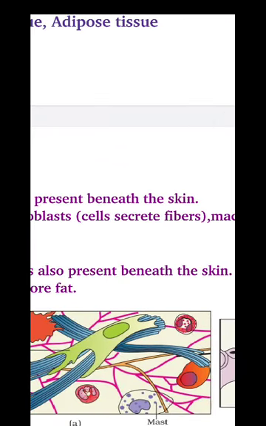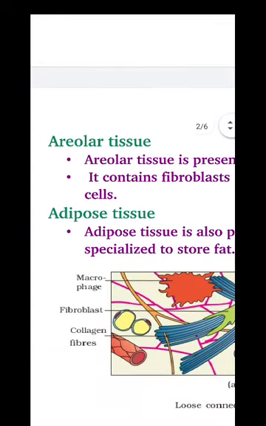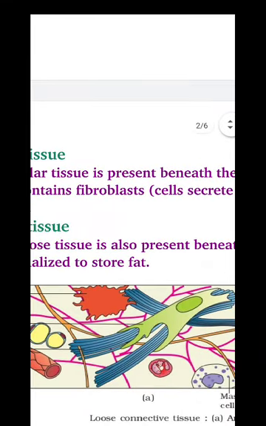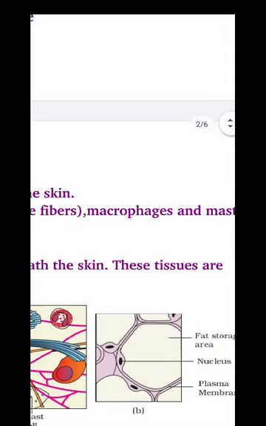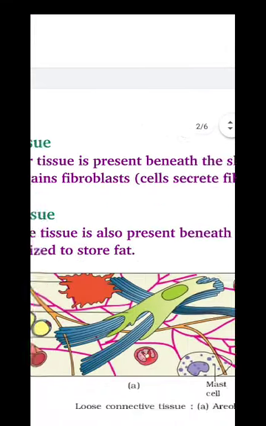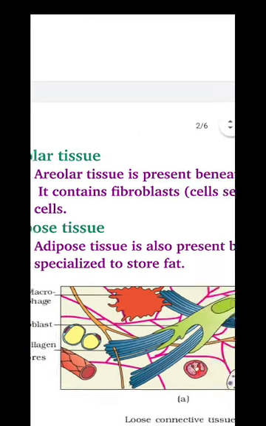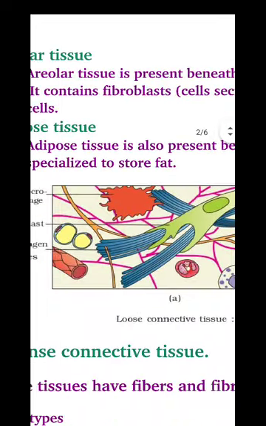secrete fibers, and macrophages and mast cells. The composition of areolar tissue is that one is fibroblast. What is fibroblast? Fibroblast is the cell which secretes fiber, collagen or elastin, and then macrophages and mast cells. The cells found in the areolar tissue are three. One is fibroblast, then macrophage and mast cell.